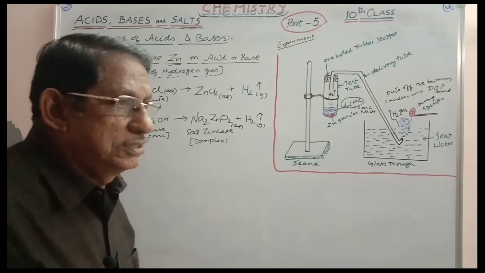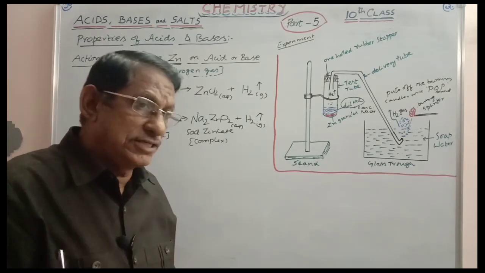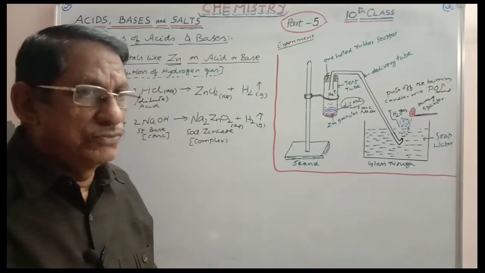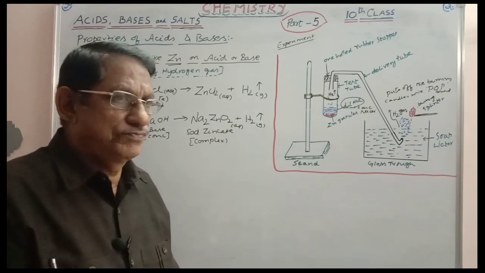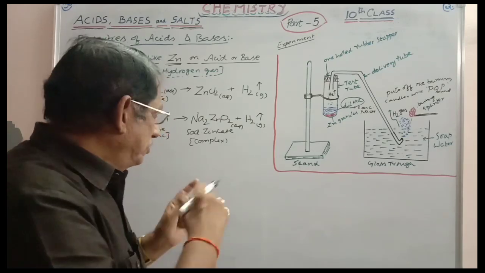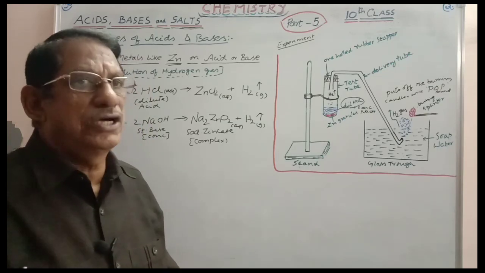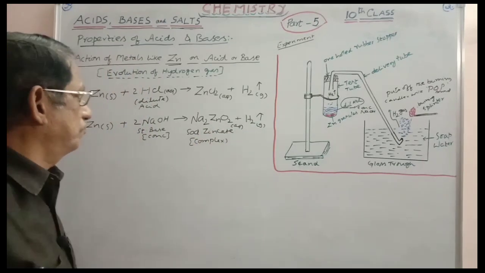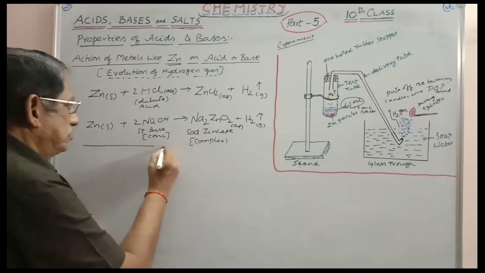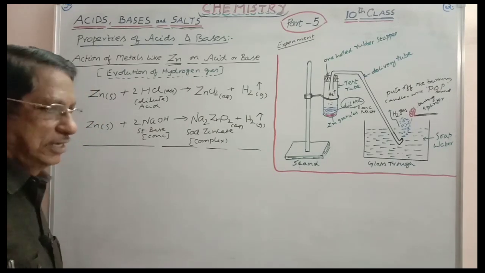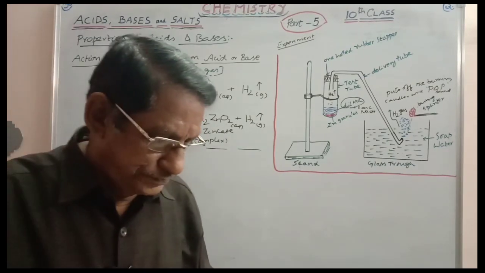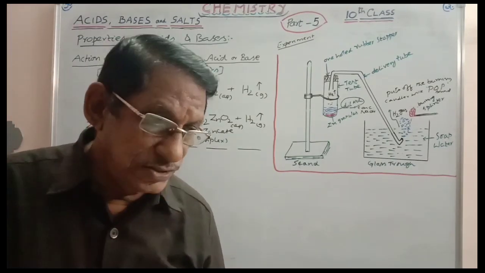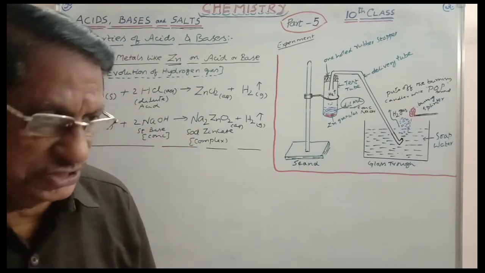Zinc is able to give salts as well as complex ions. ZnO2 2 minus is the complex ion, the zincate ion, and Na2ZnO2 is the complex. It is soluble in water, so it is obtained in the aqueous form. So these are the equations you can represent. Up to this level, it is sufficient. Now we have to discuss some more things further.